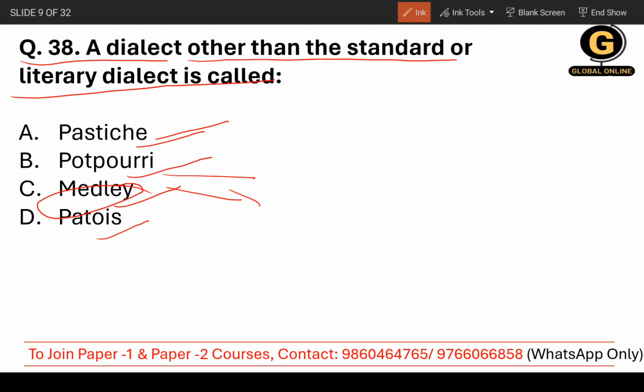But when it comes to patois, you need to understand it is the dialect of a particular region, but with low status in relation to the standard language of the country, okay, so that is patois. So the correct answer here would be D, patois, okay.